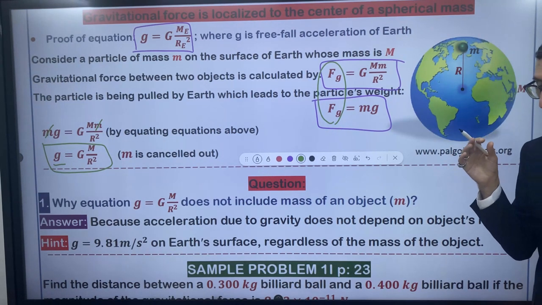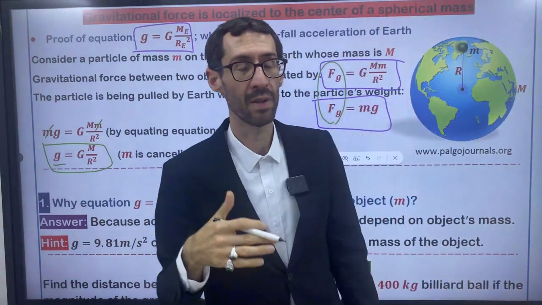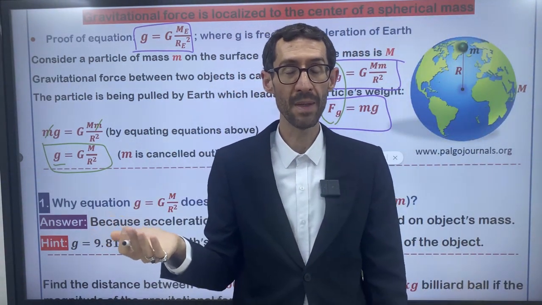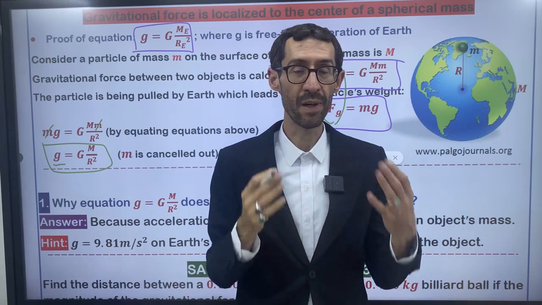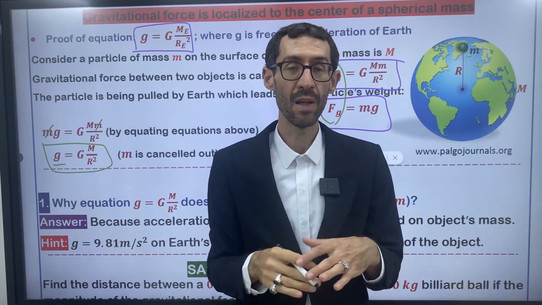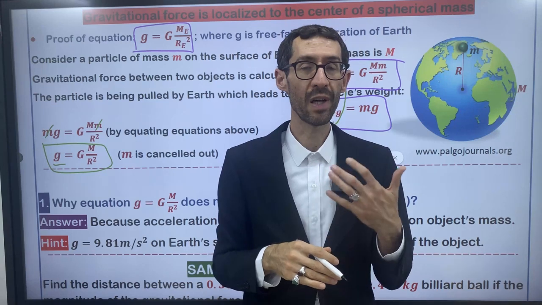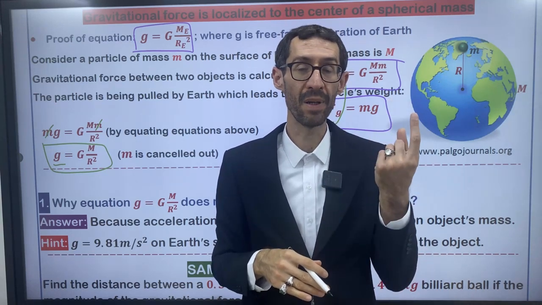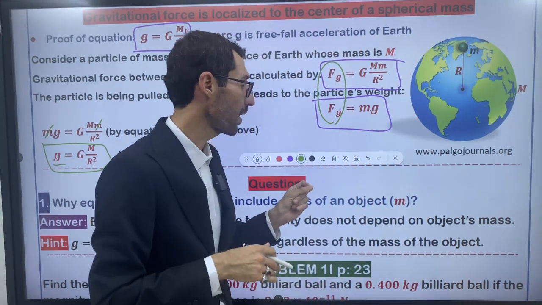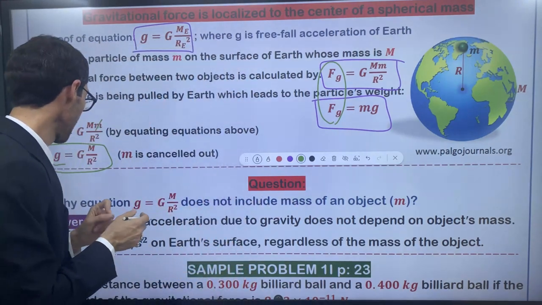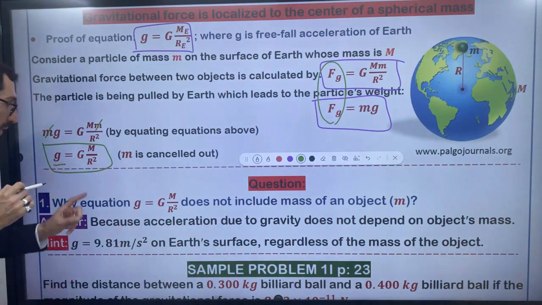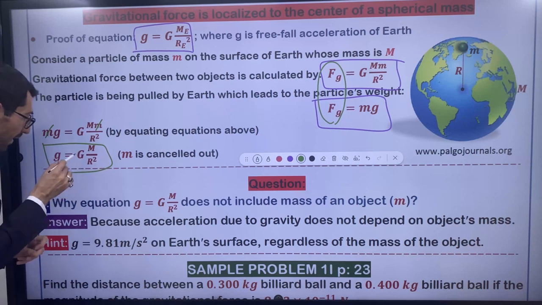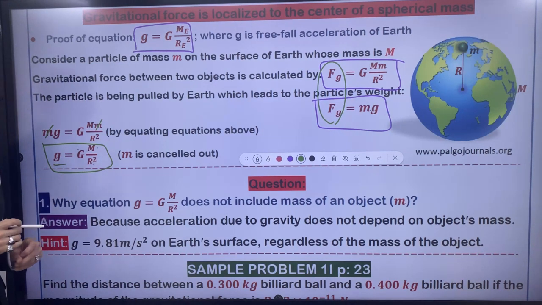Whether the object is small or large, no problem. Compared to the mass of Earth, it is nothing. That's why acceleration due to gravity of Earth is only one number, which is 9.81 meters per second squared, right? If you substitute these values, they are all constant.